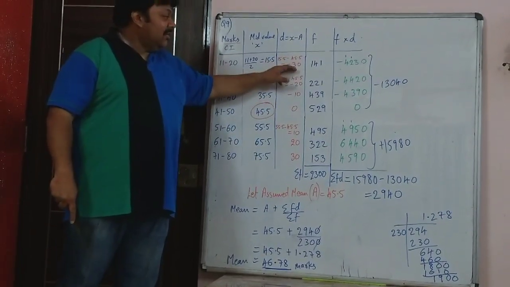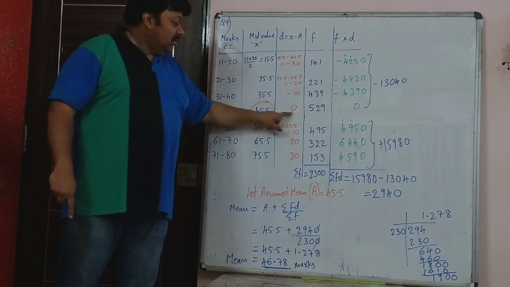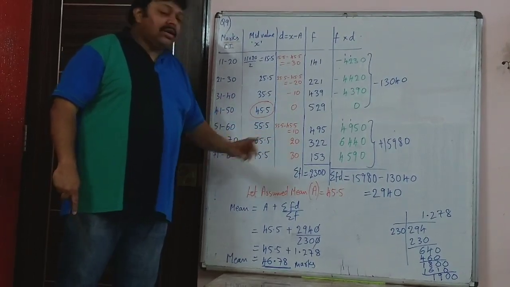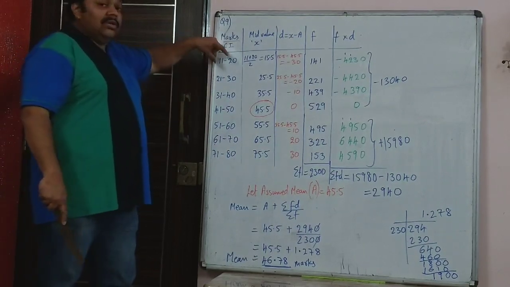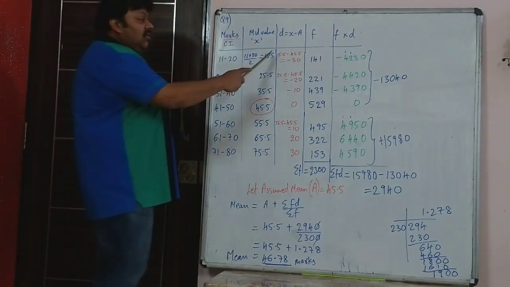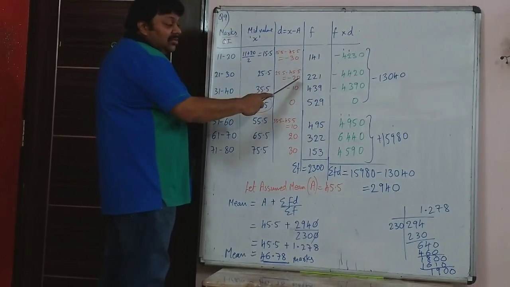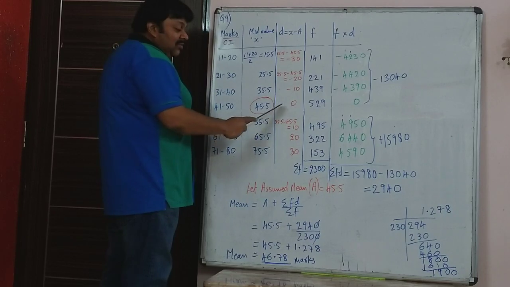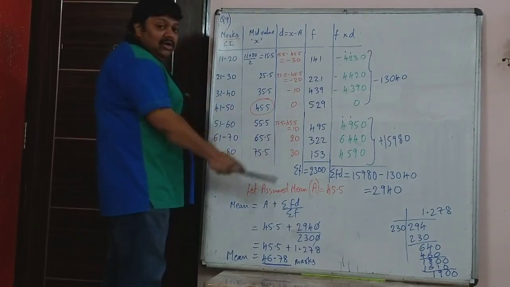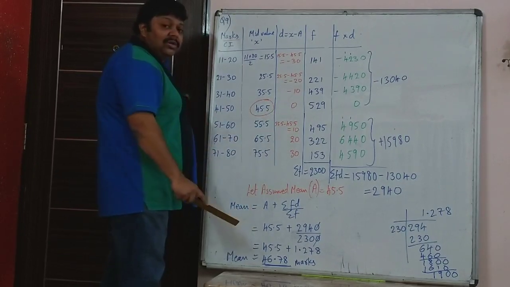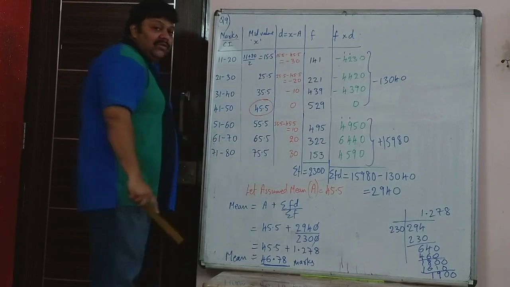You can directly write first one, minus 30, then minus 20, minus 10, 0, 10, 20, 30. Why? It keeps increasing in steps of class interval, that is 10. So 45.5 minus 45.5 is 0, and underneath 0 you have positive values. So first you have negative, then 0, then positive values.